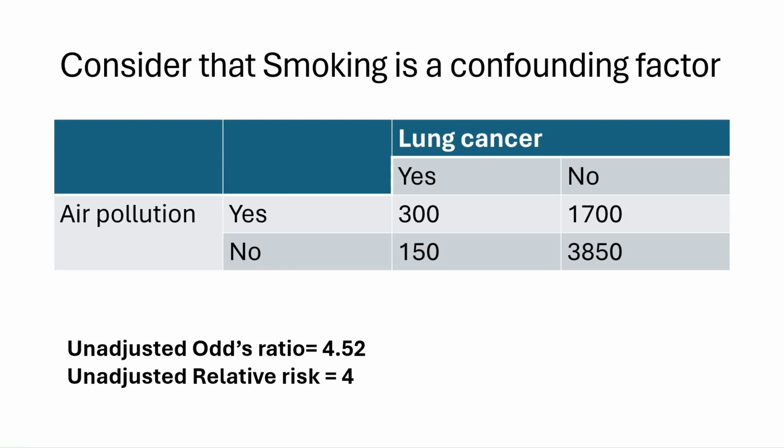When we calculate the unadjusted odds ratio, or the cross-product ratio, we will get a value of 4.52. Also, when we calculate the unadjusted relative risk, which is the incidence of lung cancer among the exposed, divided by the incidence of lung cancer among the non-exposed, we will get a value of relative risk as 4.